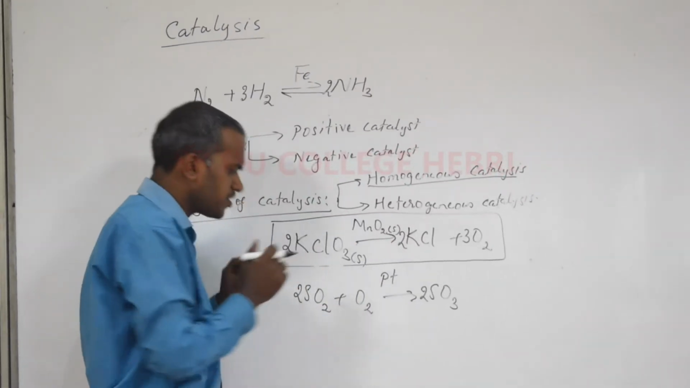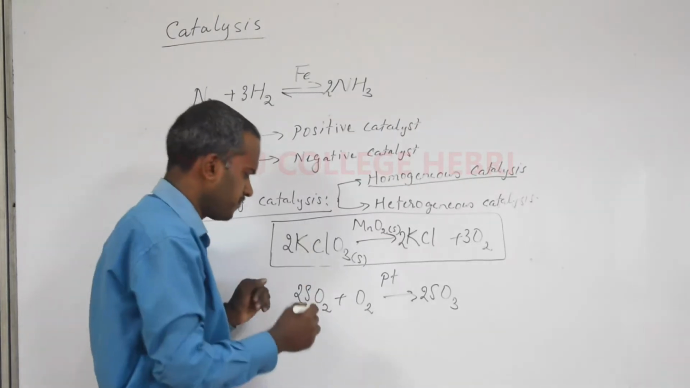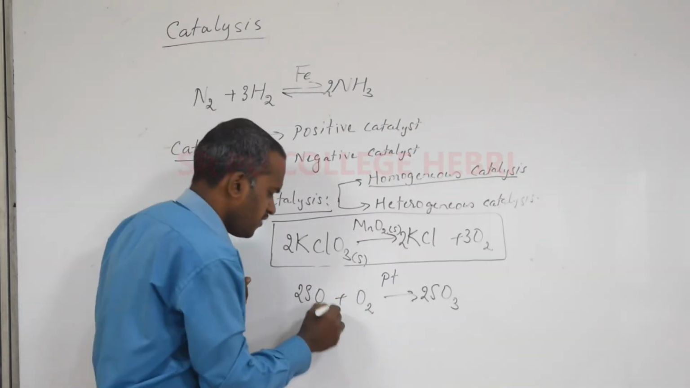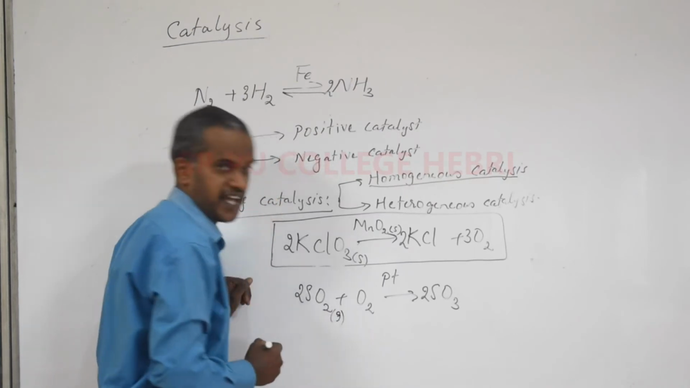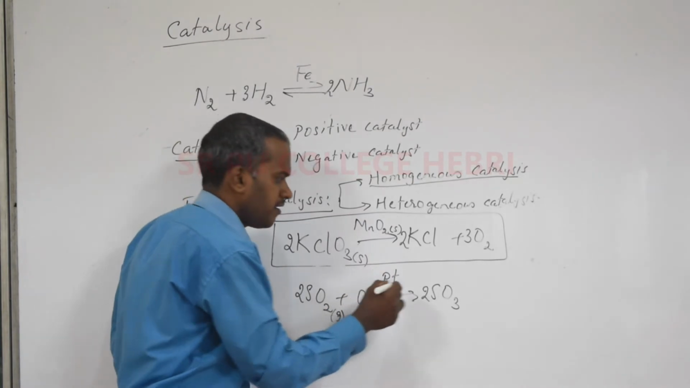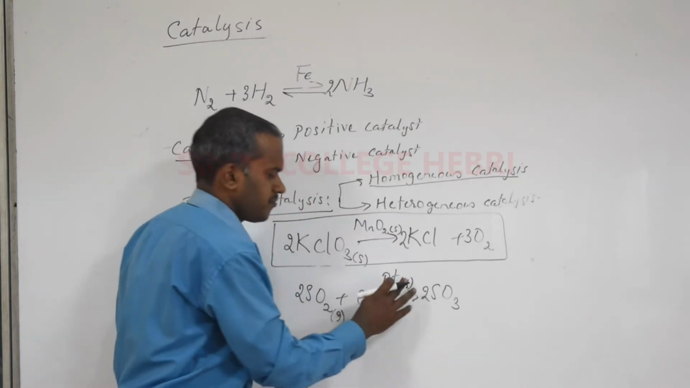Okay. Moving on to the second example. See the difference here. Let me write the physical states of the reactants and the catalyst again. Sulfur dioxide, what is the physical state? It's a gas. Oxygen is also a gas. Platinum, being a metal, its physical state is solid.